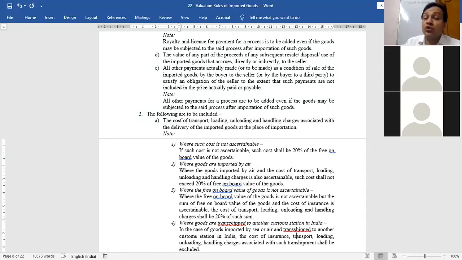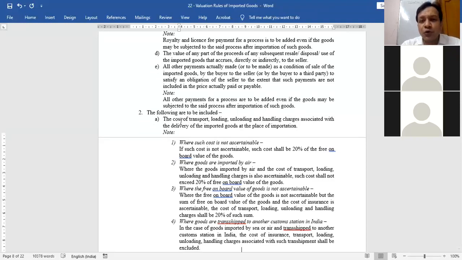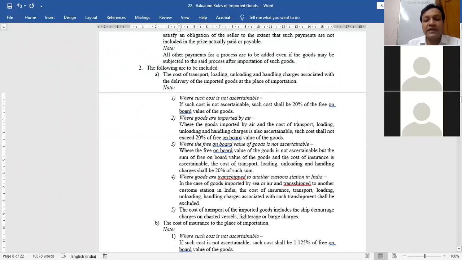Okay, but this is not so easy. Computing handling, transport, loading, unloading is not easy. That is why you have three points to remember. These are three points.